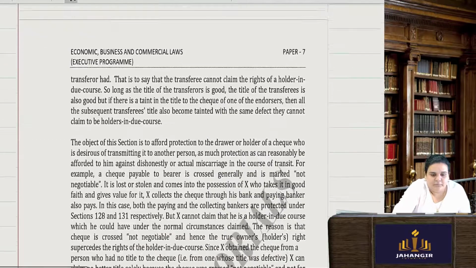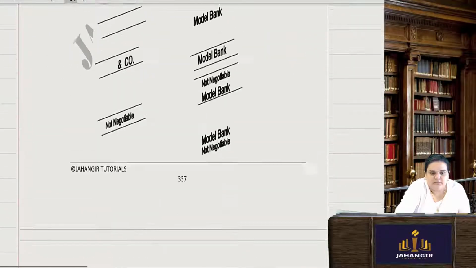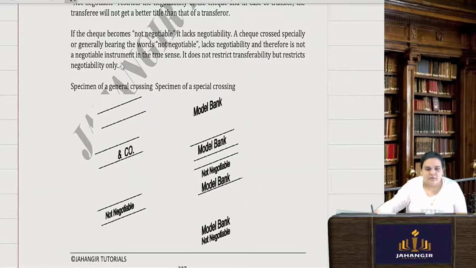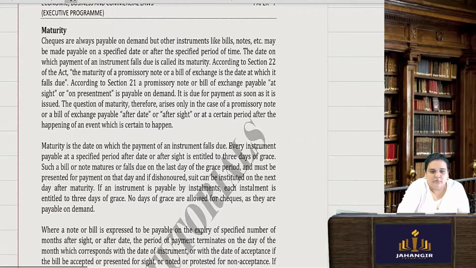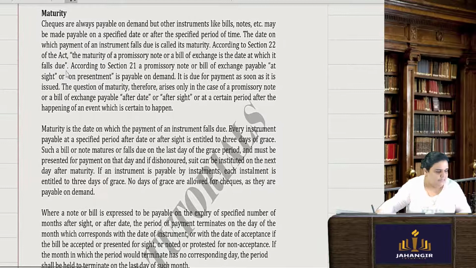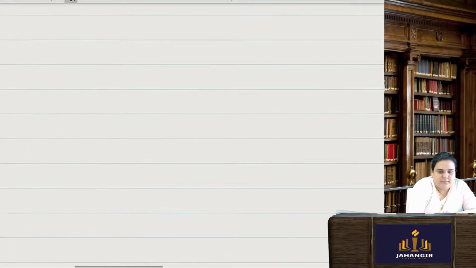See, this general crossing, this is general, this side, this is special. Okay, this is your notes. Now coming to the maturity. This is also very simple, very easy to understand. Maturity of instrument, where an instrument is said to be mature.